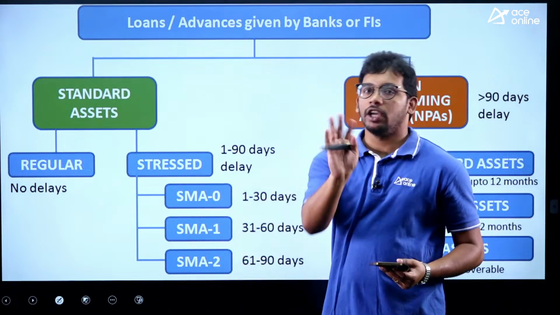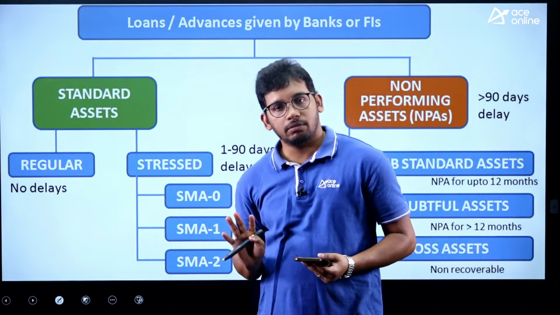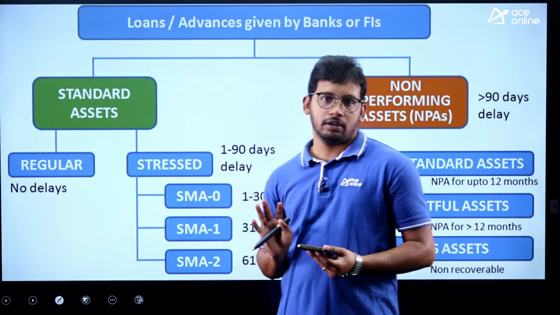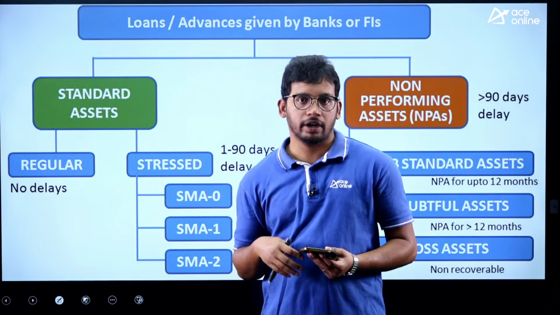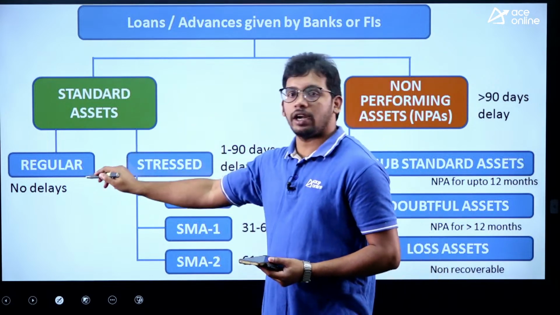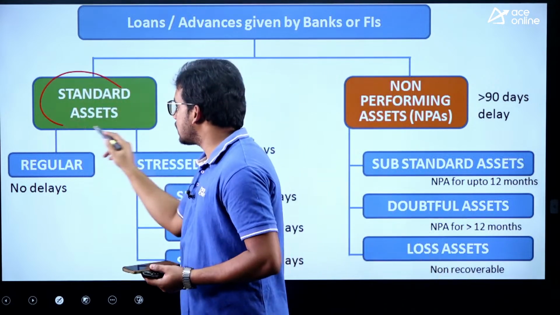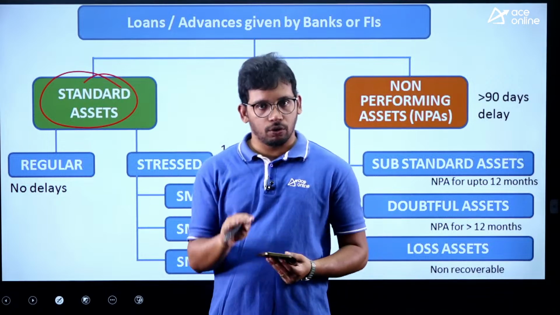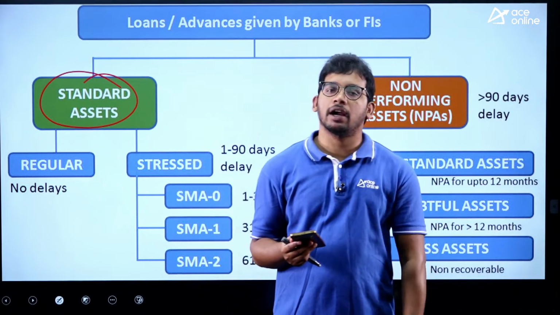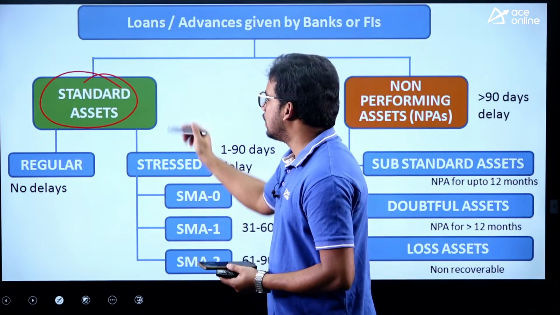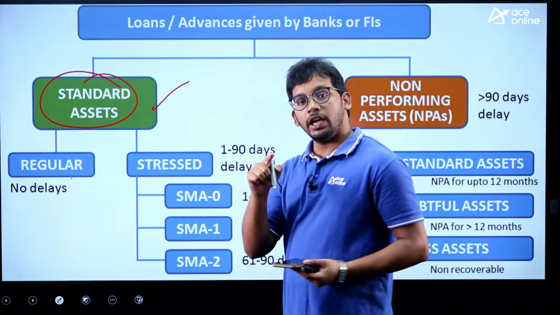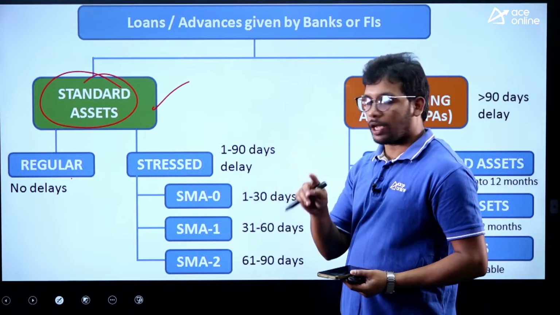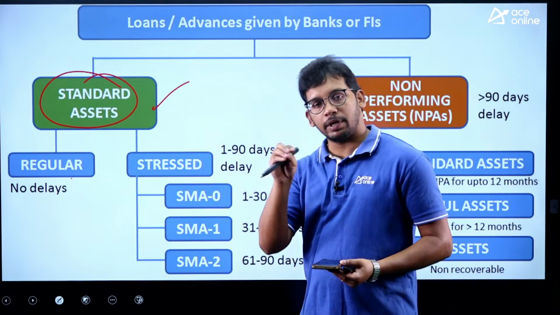See, whenever you are taking a loan, let's say you have taken a 1 lakh rupee loan from the bank, you need to pay every month interest as well as some part of the principal, right? If you are paying regularly, they are called standard assets. If you are taking a loan from the bank and paying it regularly, they are standard assets, that means regular assets.